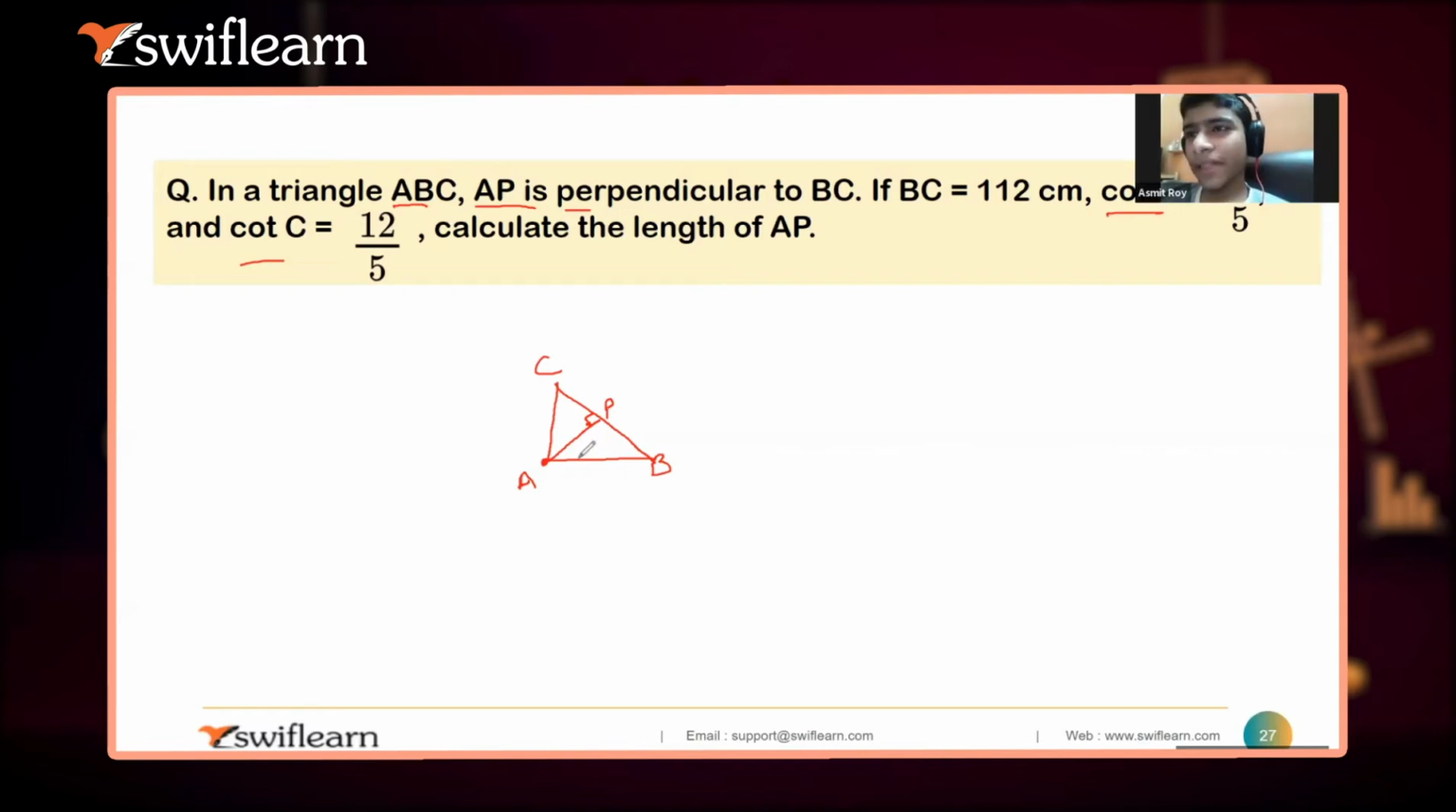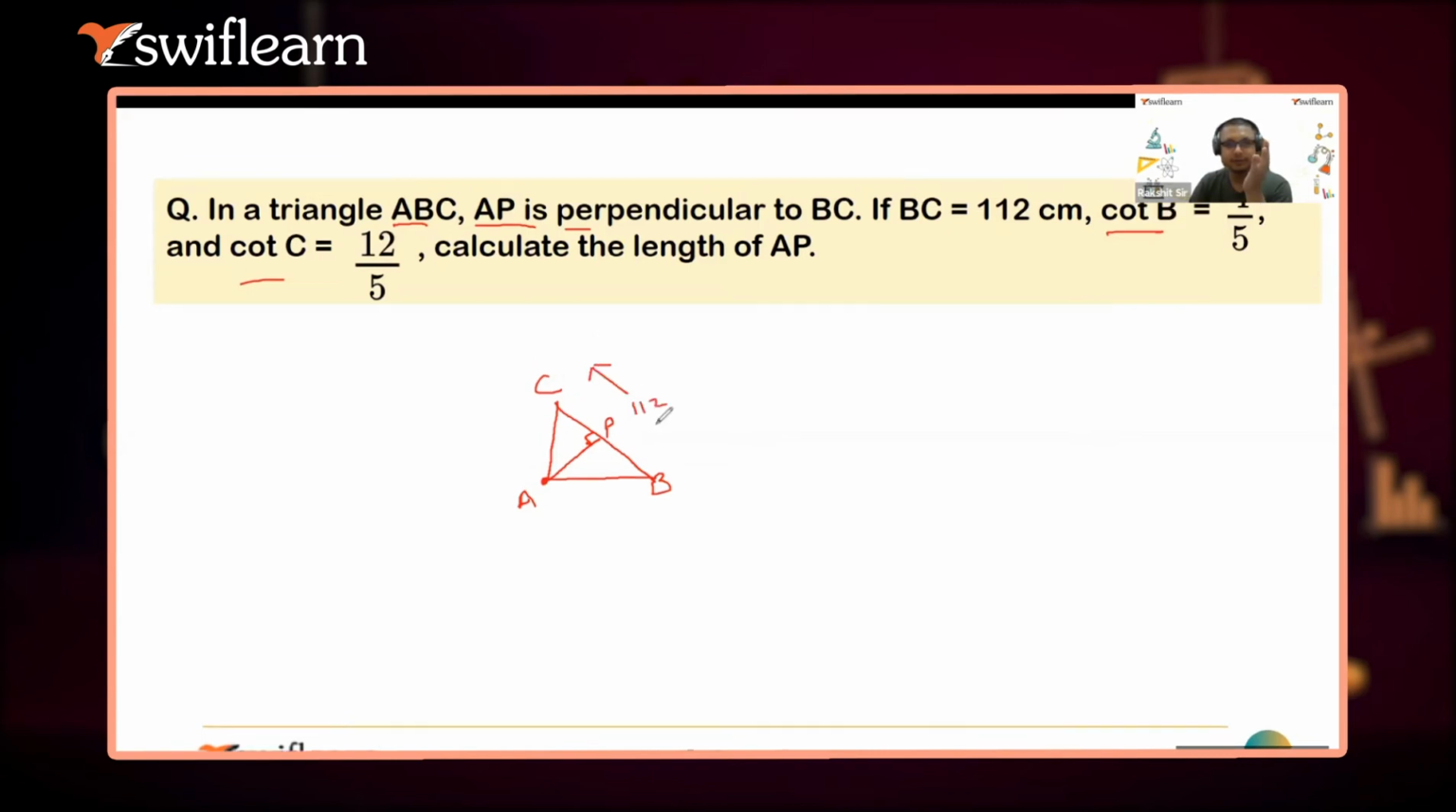Then cot B is 4 by 5. So AB will be the base and it will be 4. AP will be 5 and PB will be 3. देखो BC is 112, ये तो श्योर है. Okay, BC is 112. B is 4 by 5, so I'm taking this as the perpendicular, so P by B is 5 by 4. B by P, B is 4, P is 5, so this will be going to the answer.